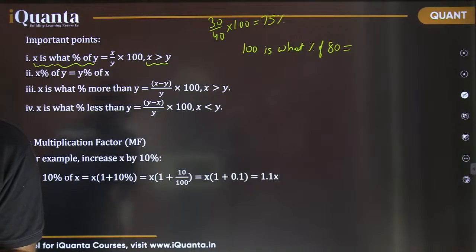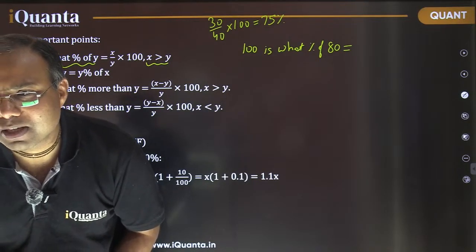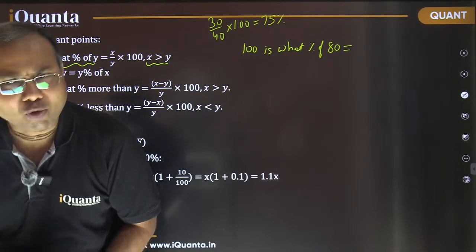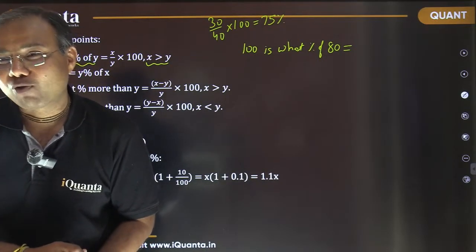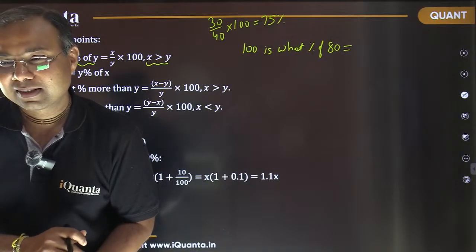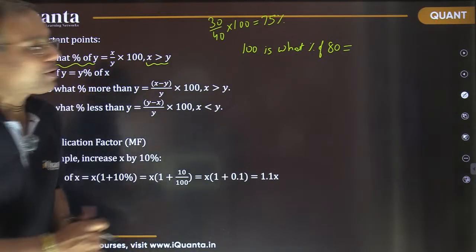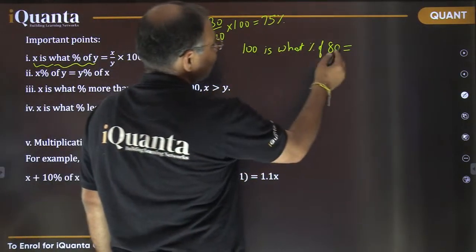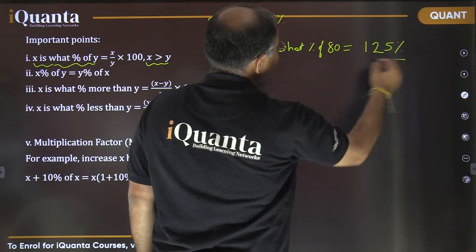By practice, you will get to know. That's your answer. There was a question in the comments. Okay, so 120, 125. Gaurav, I think you did some mistake. Is it 120 or 125? It's 125%. Others, well done. So 100 is what percent of 80? It's 125%, let me write.